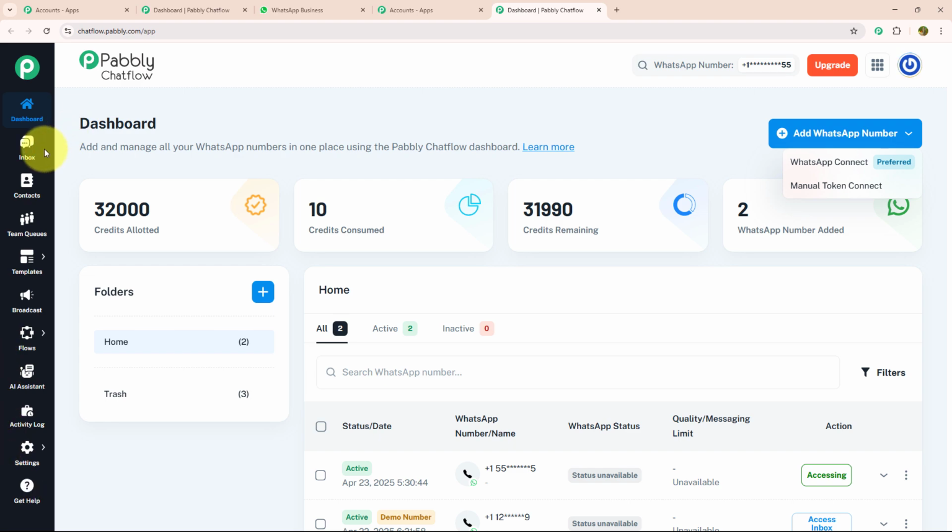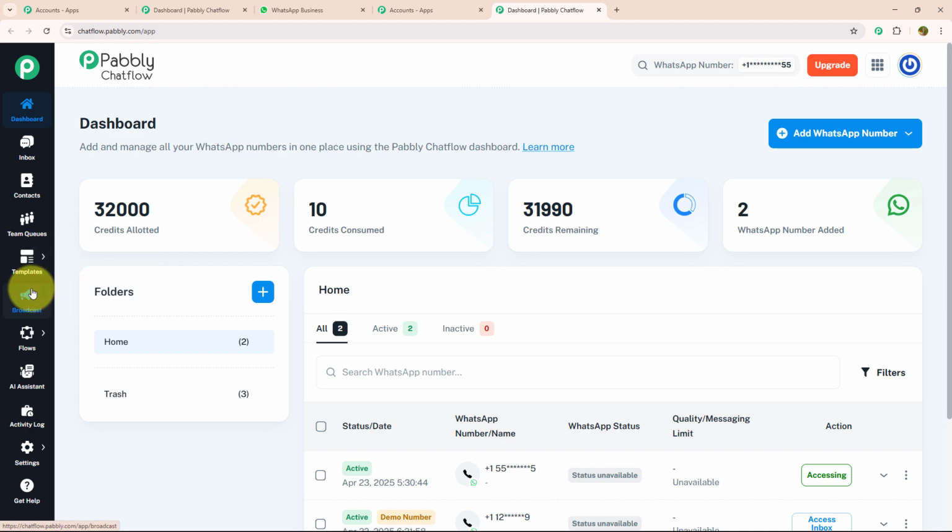Below dashboard, there is an inbox option where you can manage all your conversations from one place. After that, we have the contact feature in which you can create all new contacts and separate them according to your requirement. Below that, we have the team queue section where you can assign different tasks to different team members and review their performance. Below team queue, we have the template section where you can create customized templates, and by creating customized templates, you can give a personalized touch to your chat.